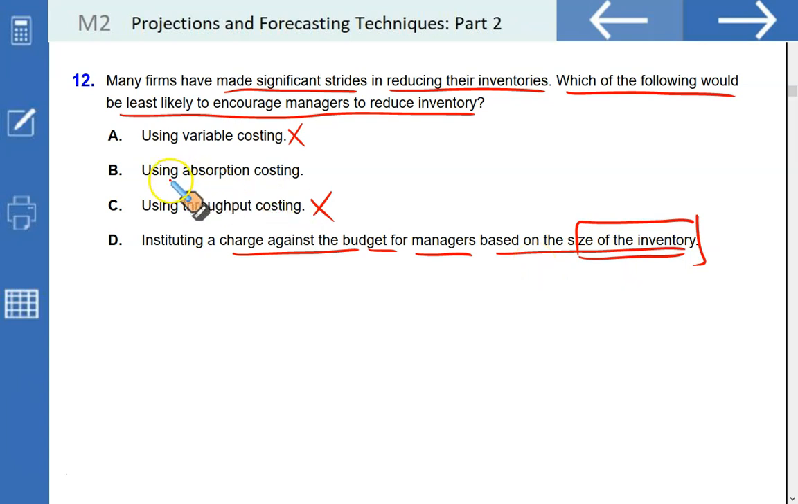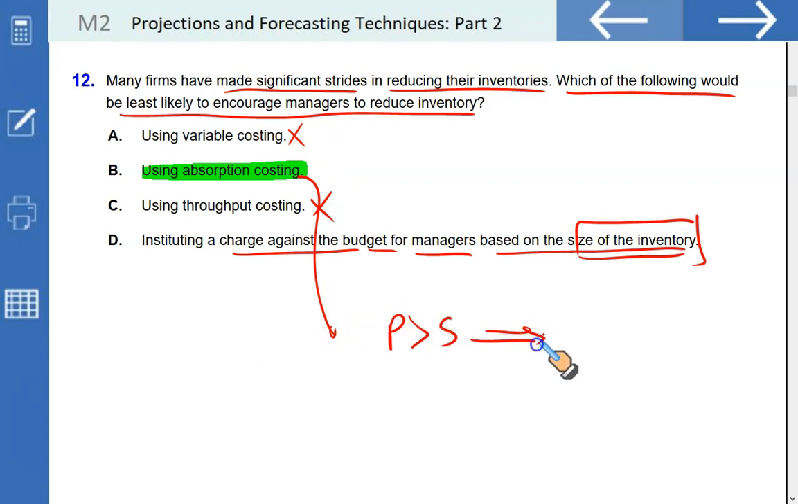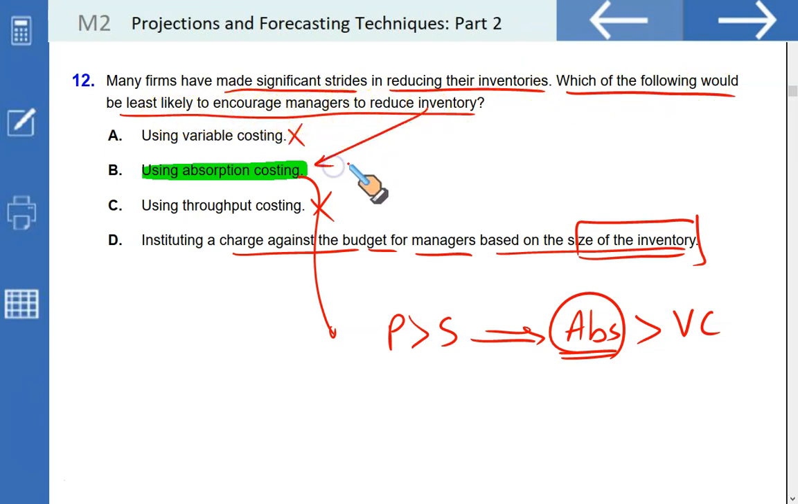But in this case, when the firm is evaluating performance of the managers using absorption costing, the managers will have an incentive to produce more than they can sell. Resultantly, if the performance is evaluated based on absorption costing, income will be more than variable costing. In this case, there will be less incentive to produce less. So which of the following would be least likely to encourage managers to reduce inventory? This is least likely. Managers will produce more so as to earn more. Earn means bonuses and commissions and etc.